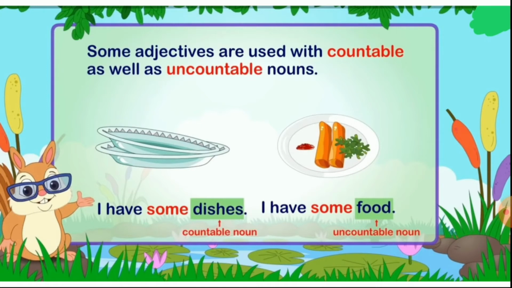So yes, the words some, many, any, few can be used as adjective of number when used with countable nouns, and these words are used as adjective of quantity when they are used with uncountable nouns.